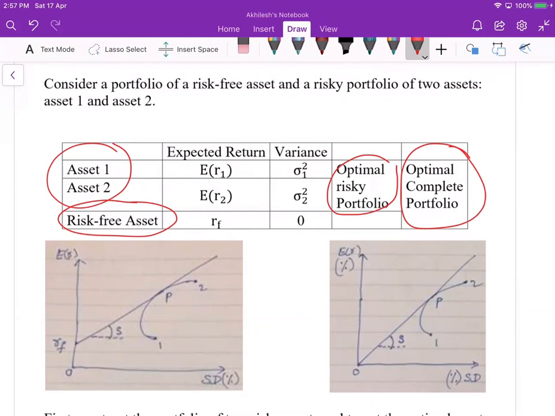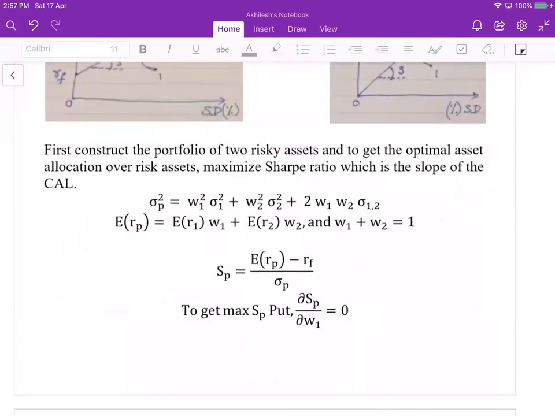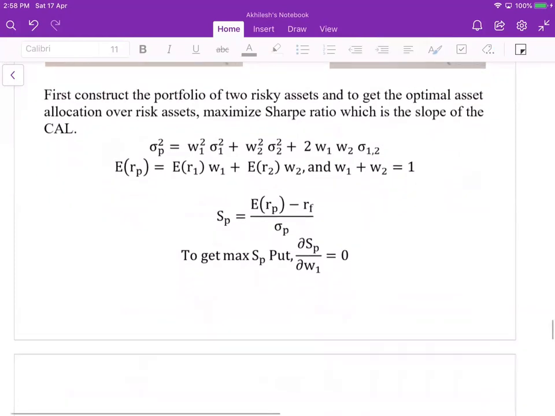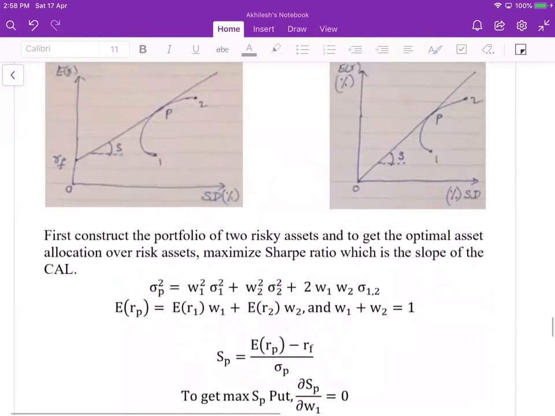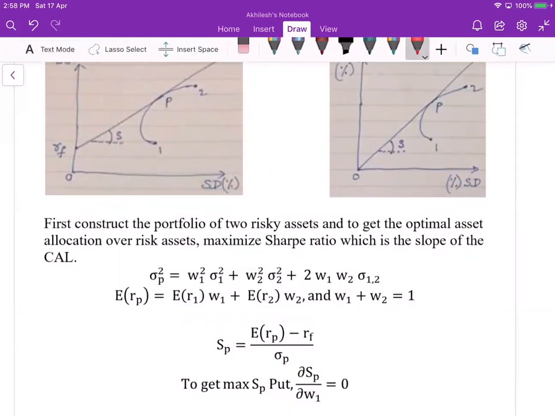So first we'll construct the optimal risky portfolio, the tangent line. This is the one we have: two assets, and one asset is this.